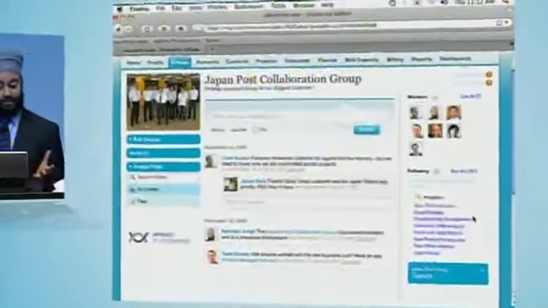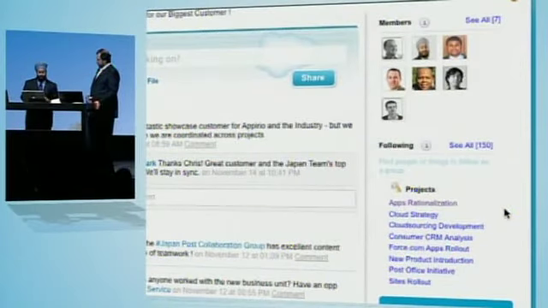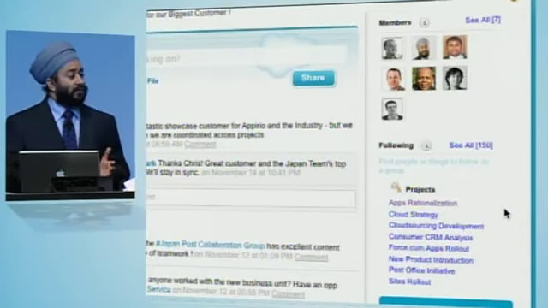And again, a little different than what you saw yesterday. Yes, it's a group. Yes, it has the capabilities of the application. So this is like an account management group. It's not just a competitive analysis group. That's correct. And if you look, you see that this group is following projects. So it's not just a matter of following a conversation or a person. It's actually watching all the projects we have going with Japan Post, apps rationalization, cloud strategy, and so on and so forth, because we want the entire company to be aligned around their success.